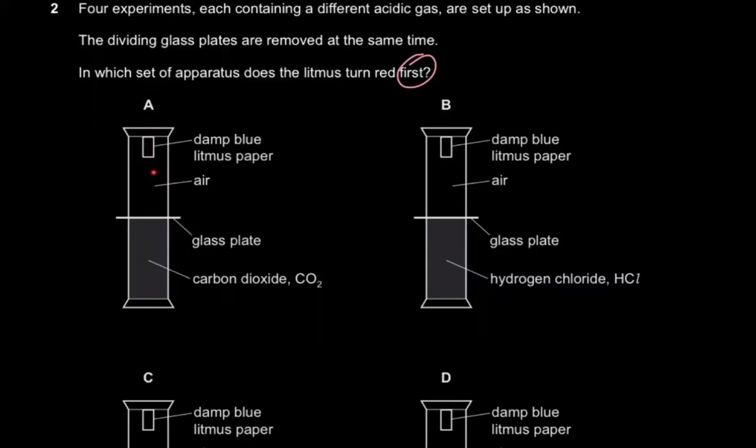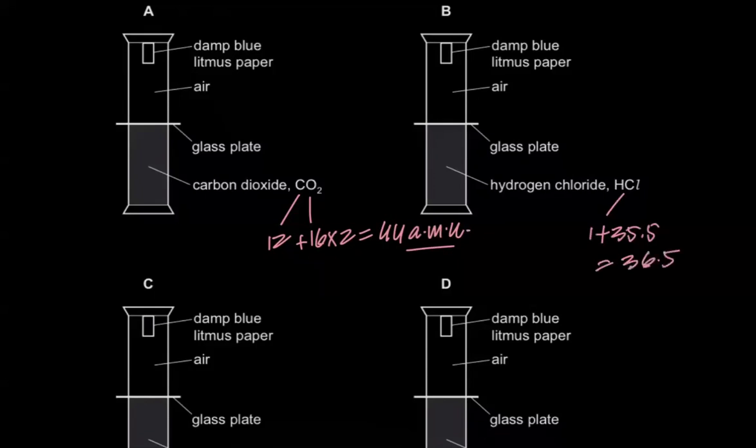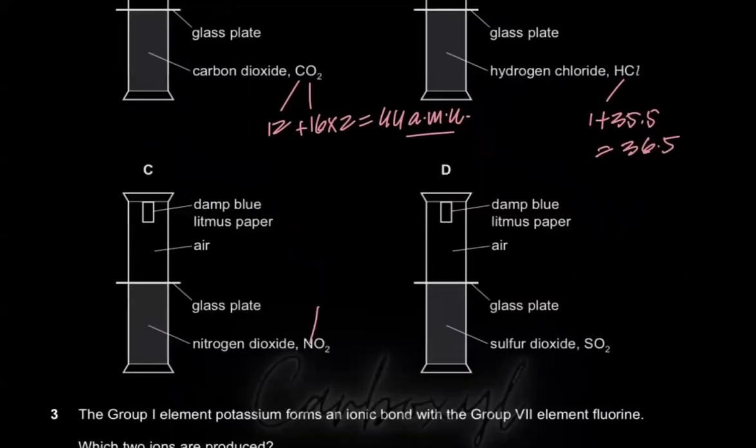And reaching it first means that it's going to have a lower relative molecular mass, right? So lower relative molecular mass, let's calculate it. Carbon is 12, oxygen is 16, and 16 times 2, you add them together, and it's going to give you 44 AMU. So that's the mass of carbon dioxide. Hydrogen chloride is 1 plus 35.5. That's basically 36.5. Here you have NO2, lowest relative molecular mass, yes.